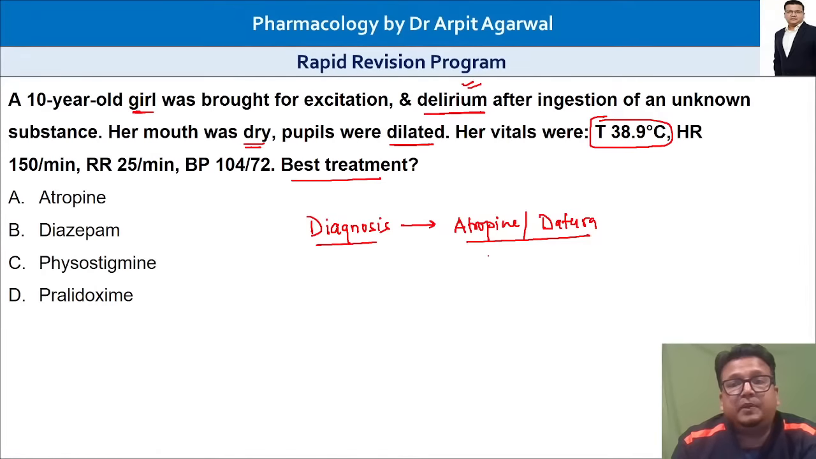This is a case of atropine or datura poisoning, and therefore the treatment of choice is physostigmine. That is the treatment of choice.